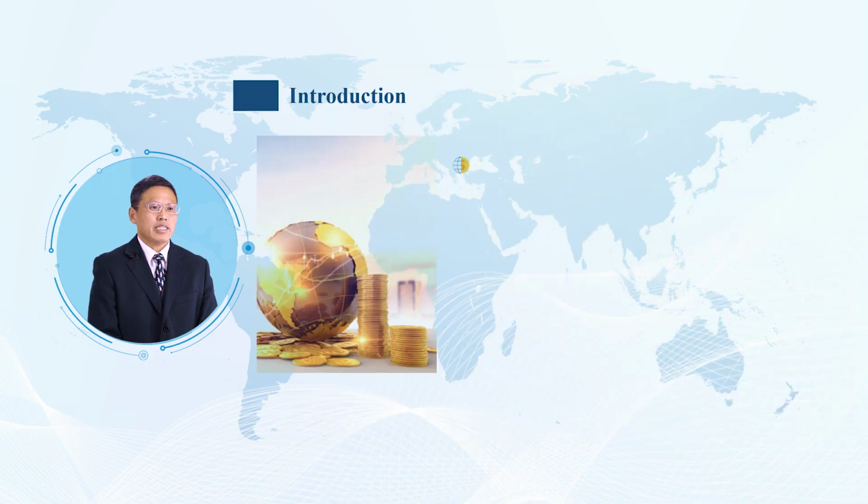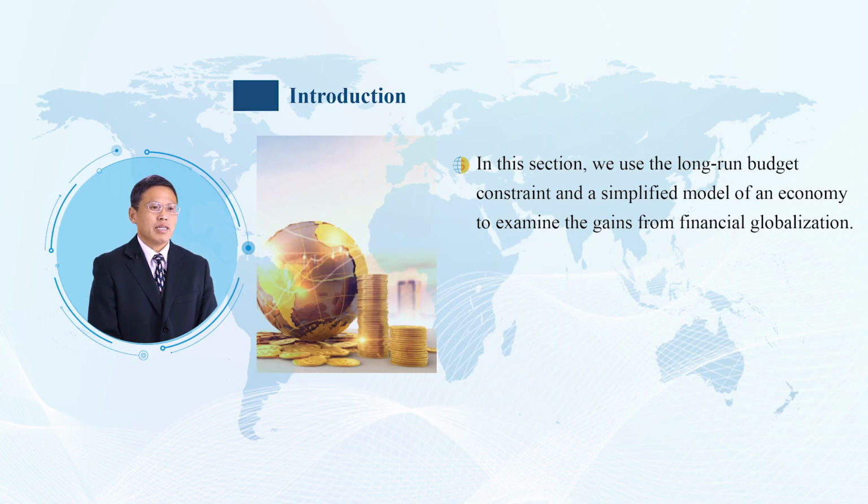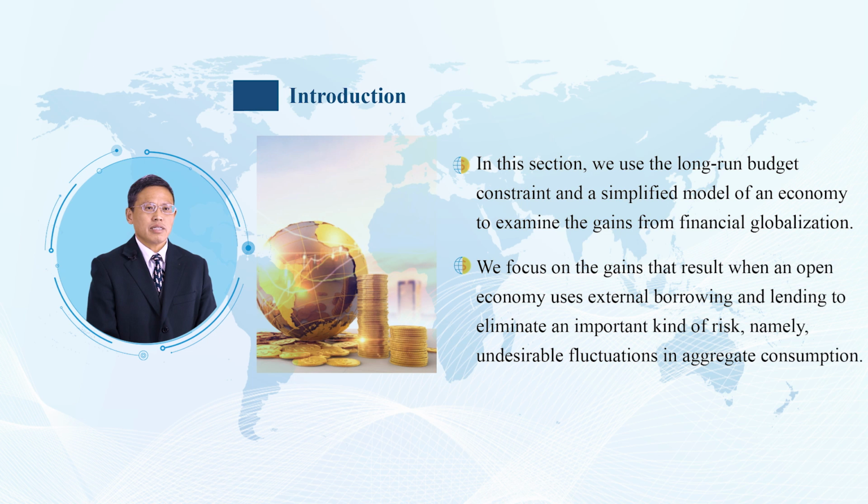1. Introduction. In this section, we use the long-run budget constraint and a simplified model of an economy to examine the gains from financial globalization. We focus on the gains that result when an open economy uses external borrowing and lending to eliminate an important kind of risk, namely undesirable fluctuation in aggregate consumption.